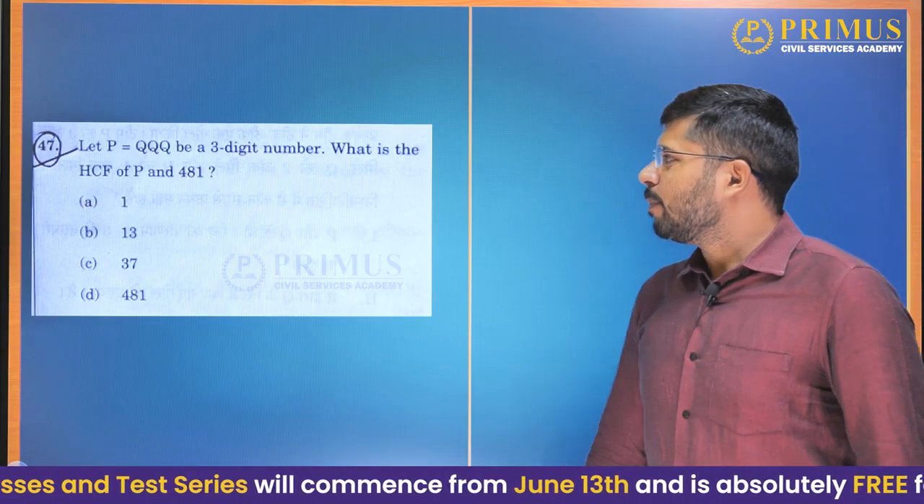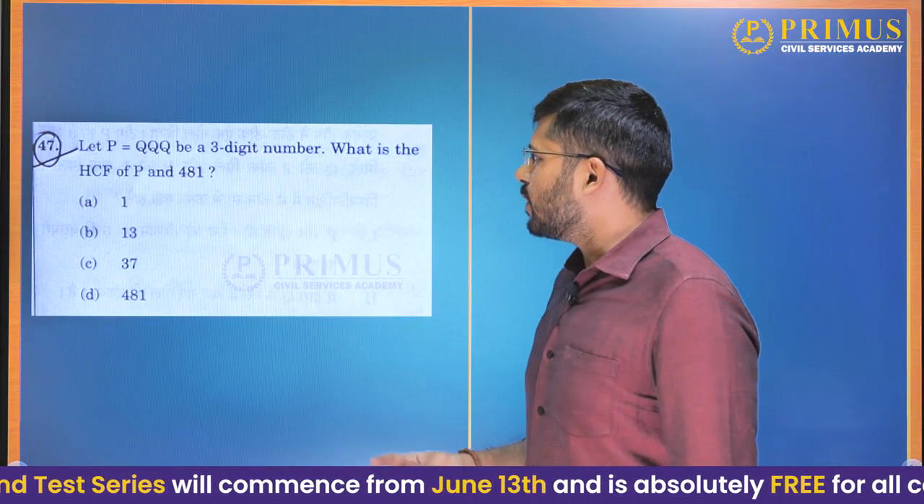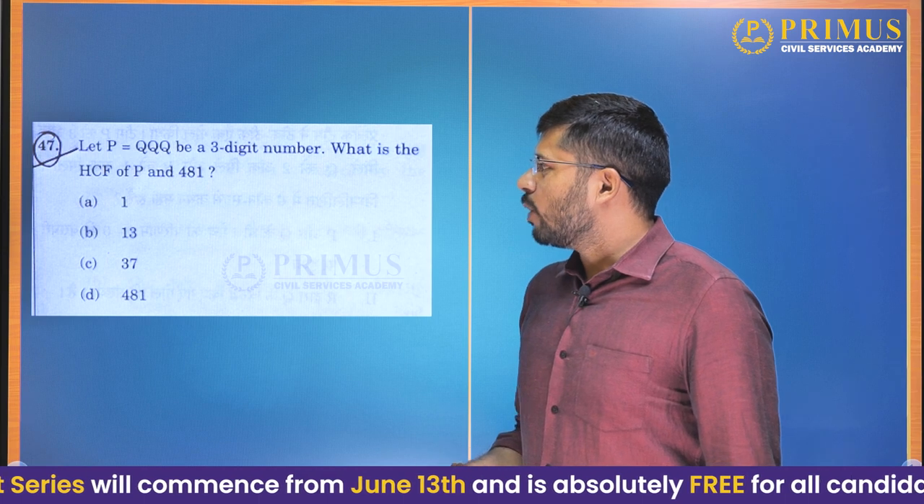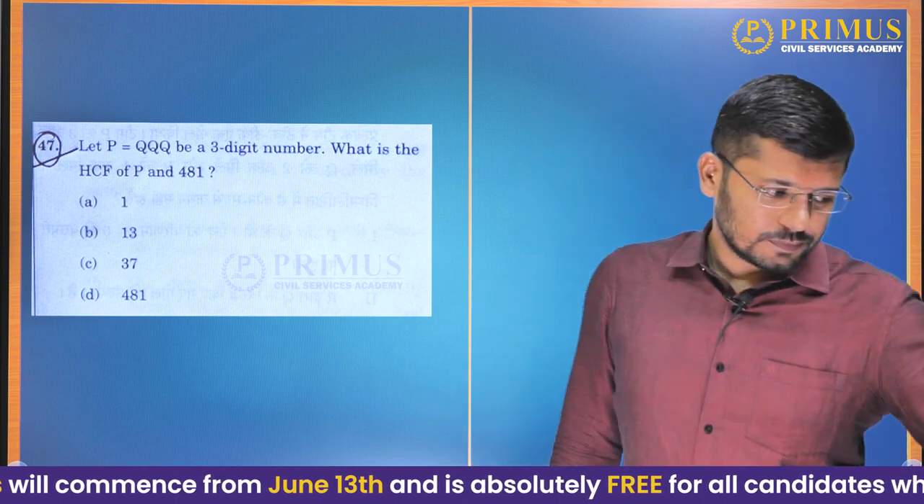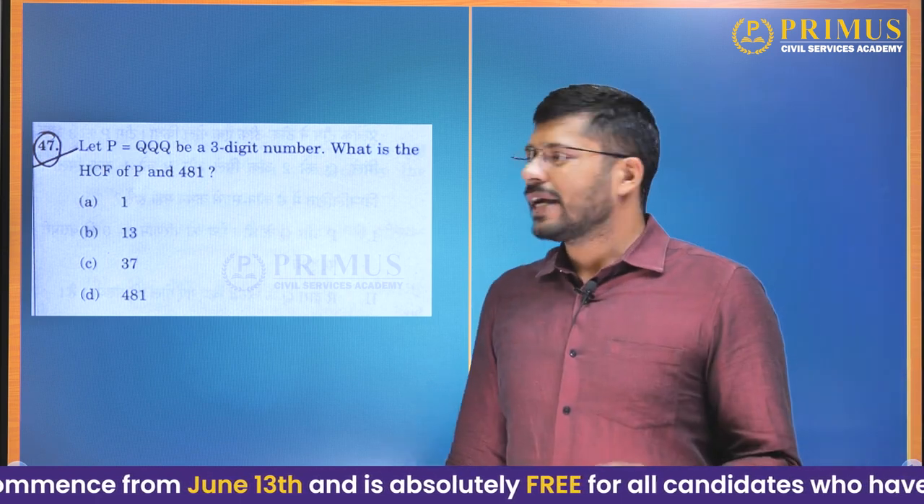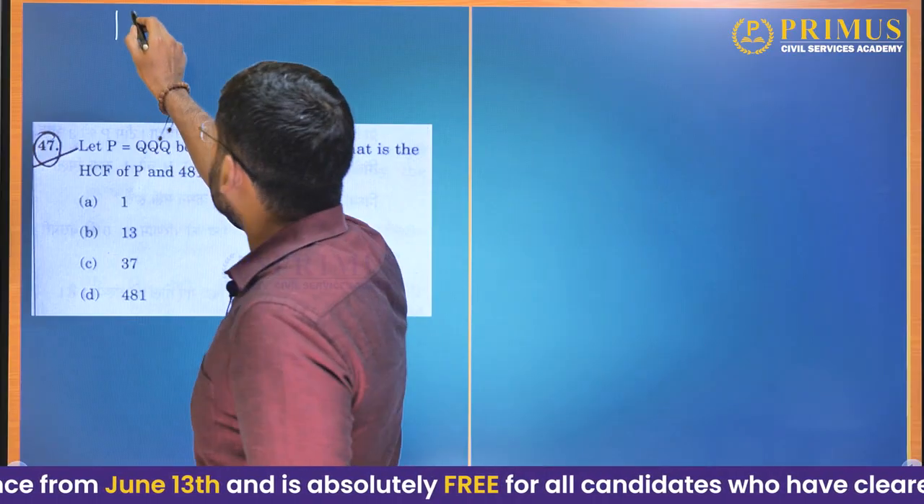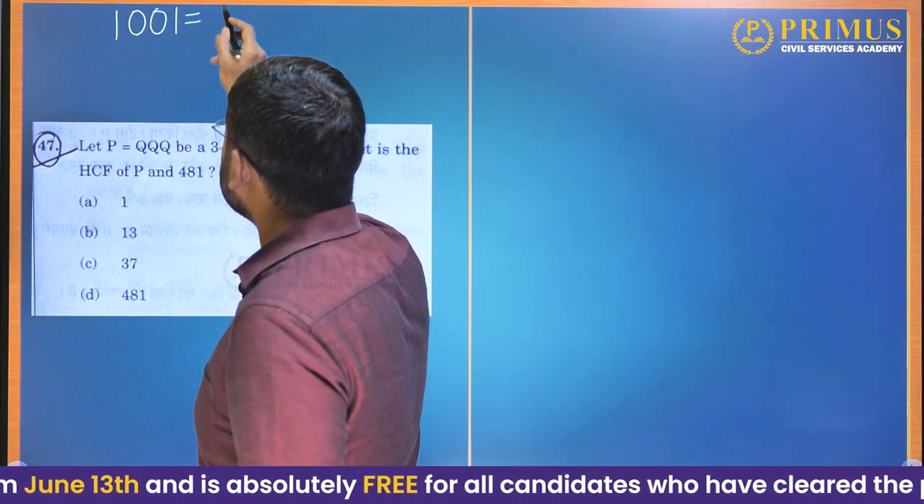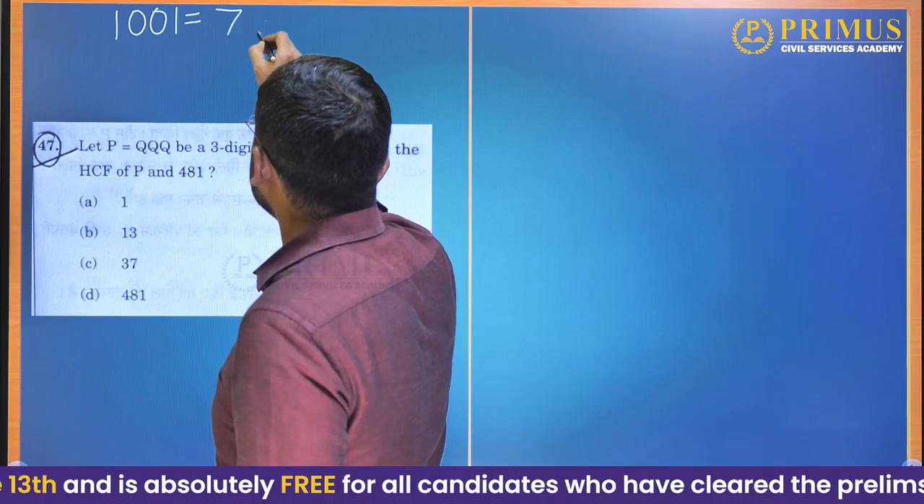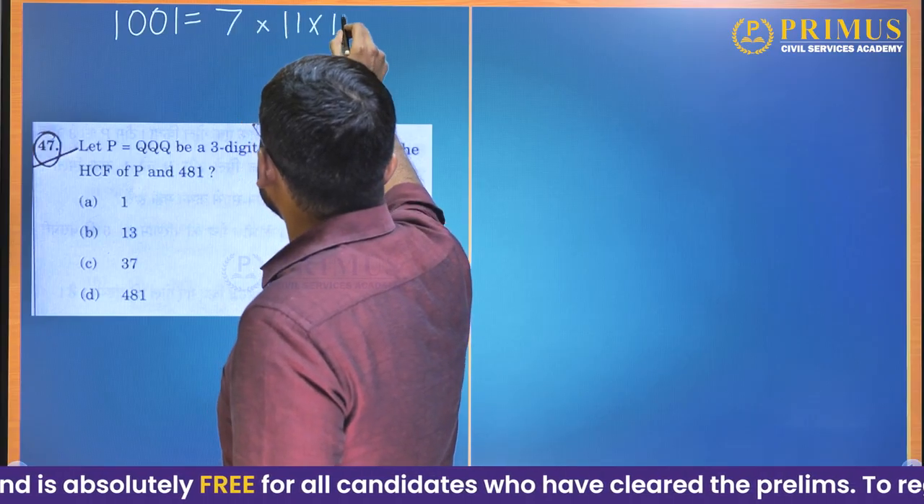Question 47. Let P equal QQQ be a 3-digit number. What is the HCF of P and 481? Now, in one of the previous problems, I told you that 1001 is one of the favorite numbers of UPSC CSAT paper setters, where it is given by this product.